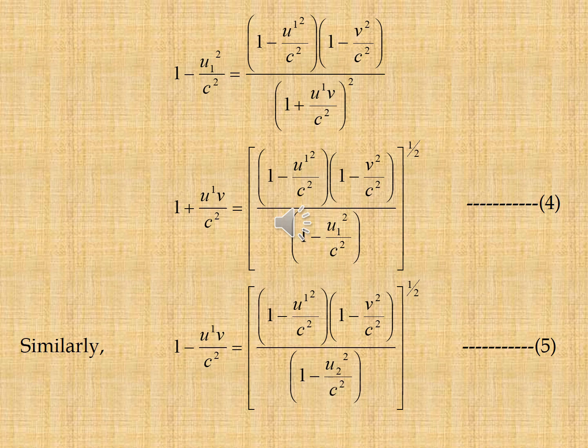Similarly, 1 minus u dash v by c square is equal to (1 minus u1 u dash square by c square) into (1 minus v square by c square) whole divided by (1 minus u2 square by c square) whole to the power of 1 by 2, that is equation 5.